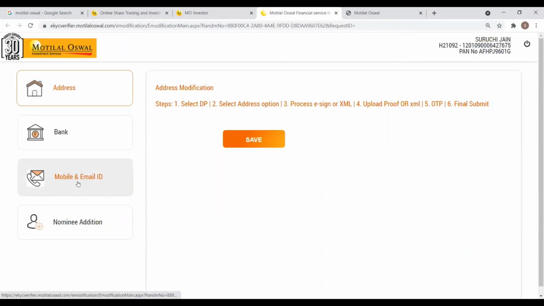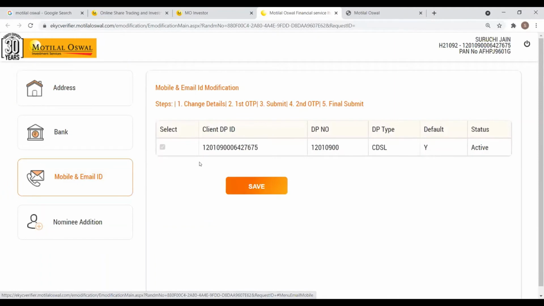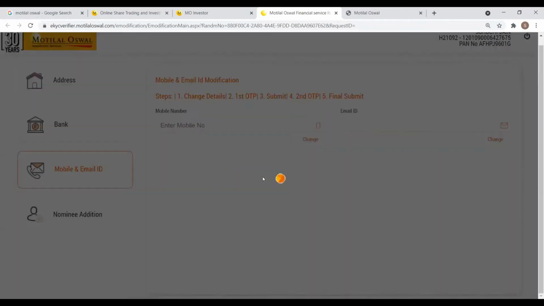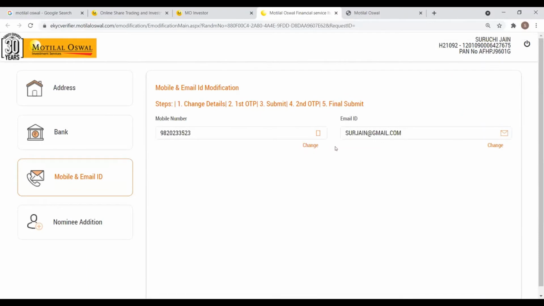So I'll begin with the mobile and email section part. You can click on mobile and email. In order to change your registered mobile number or your email ID, the first step is to click on save here. Once you click on save, it will show the current email ID and the mobile number that's been linked to your Motilal Oswal account.